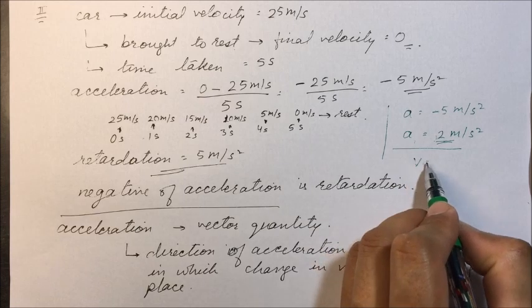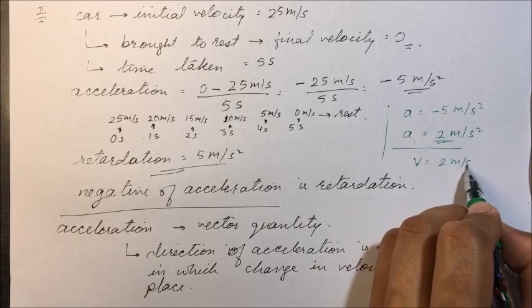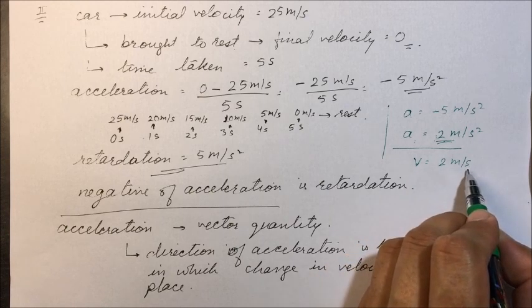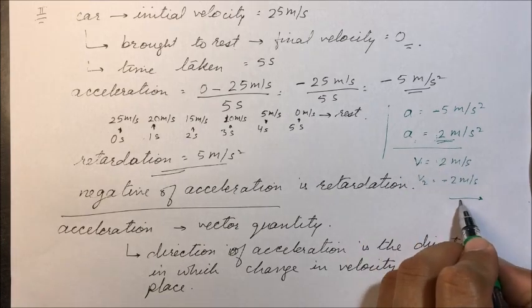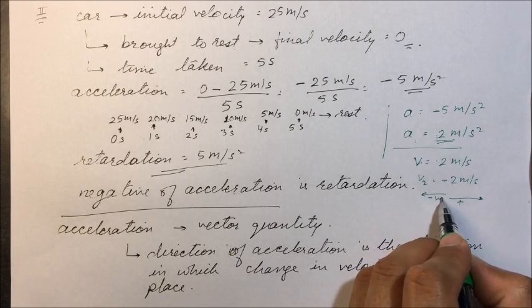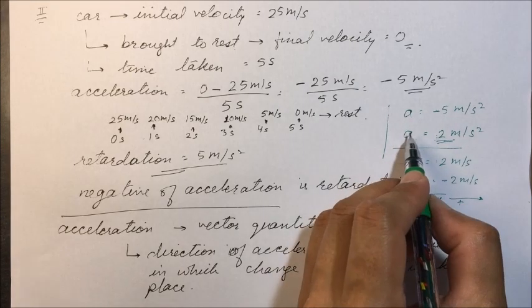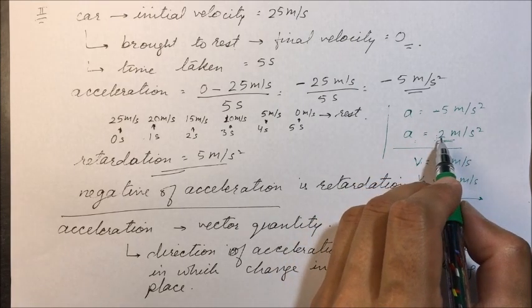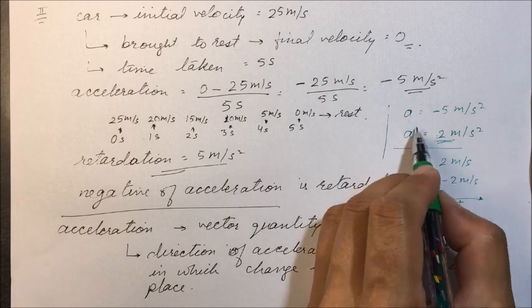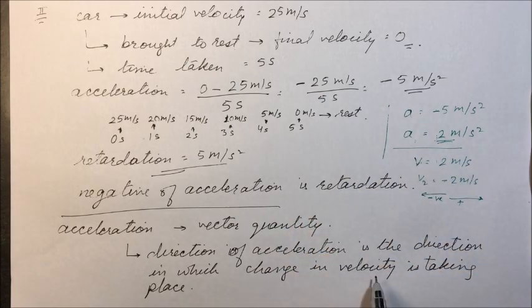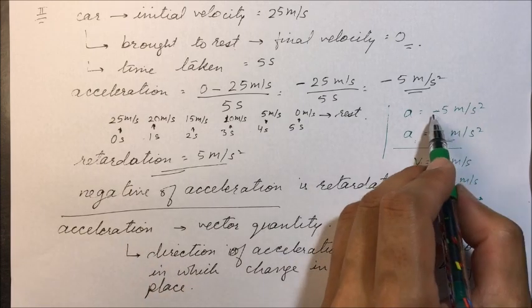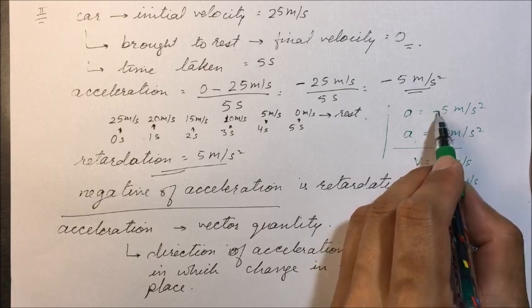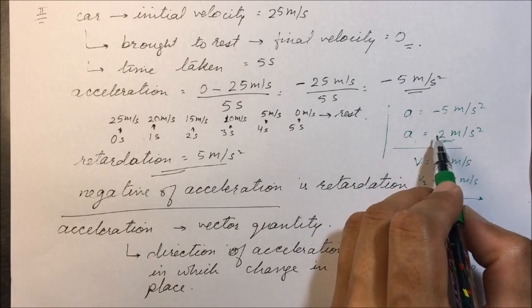But with velocity, if one velocity v1 is 2 meter per second, and v2 is minus 2 meter per second, and we take the first as the positive direction, the second will be the negative direction. So always remember, in acceleration, the plus and minus sign does not denote direction. If we have to find the direction in which acceleration is taking place, we have to go for velocity, in which direction the change in velocity is taking place. This will give us the direction of acceleration. The plus and minus in acceleration denote whether the velocity is increasing or decreasing.